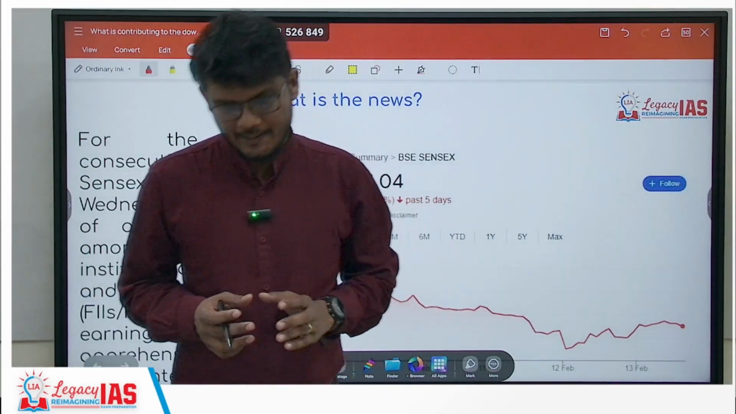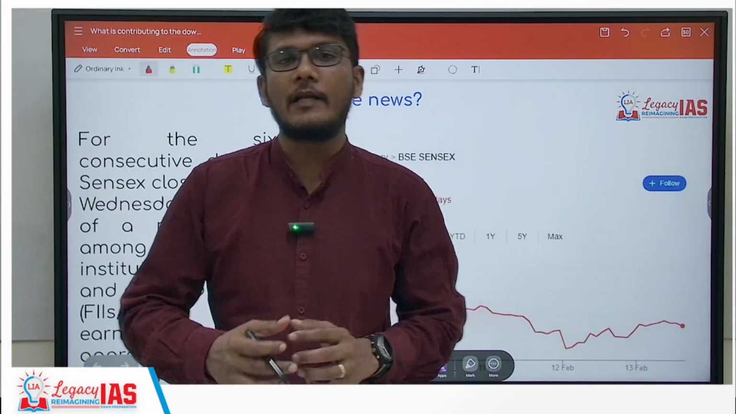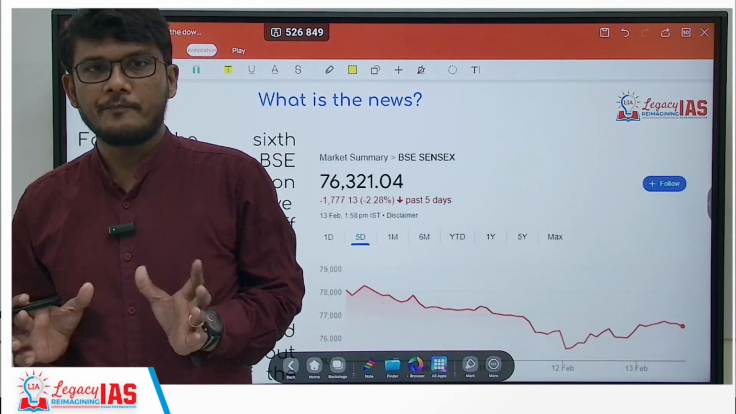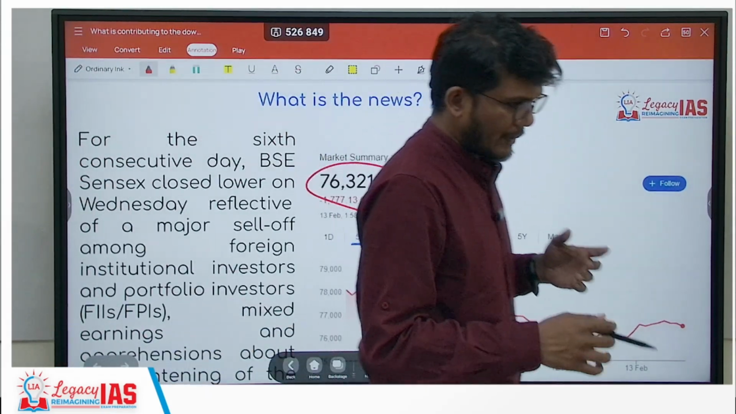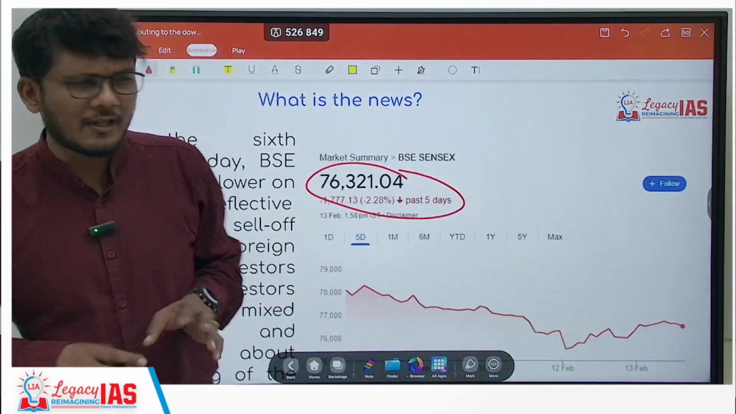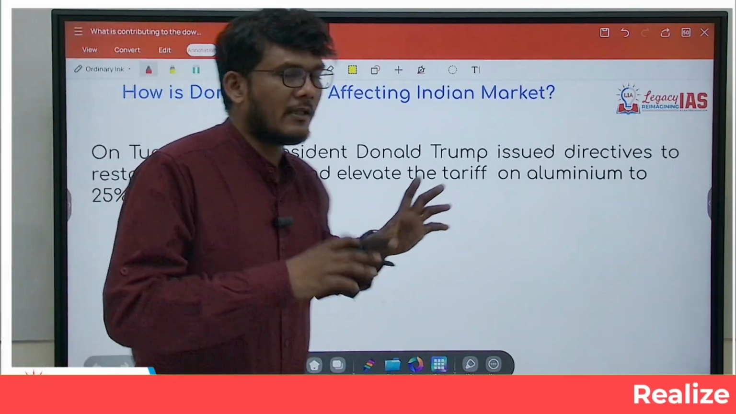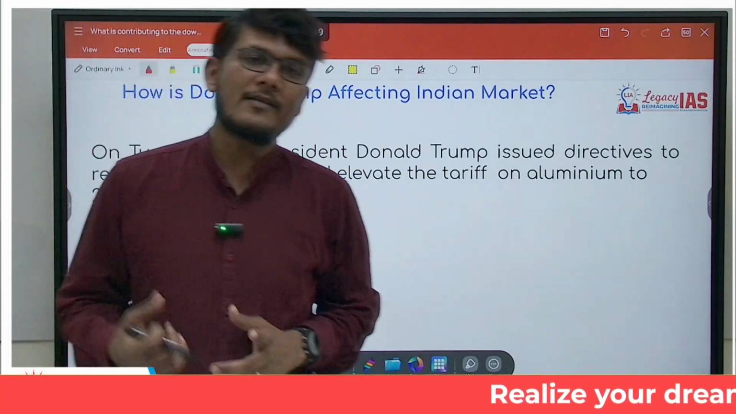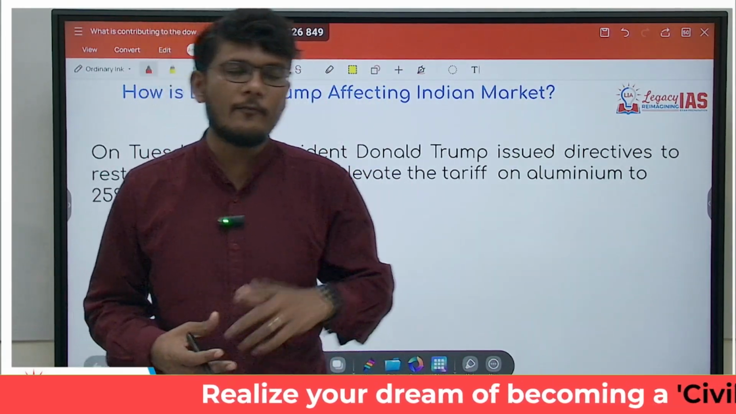What has happened is in the last 6 days, there has been a consistent decline in the share market of India. So BSE, as you can see, is declining, and over the past 6 days, it has fallen by around 2.3%. Now, what is the reason behind it? One reason is probably Donald Trump or his directive that was given a few days back.